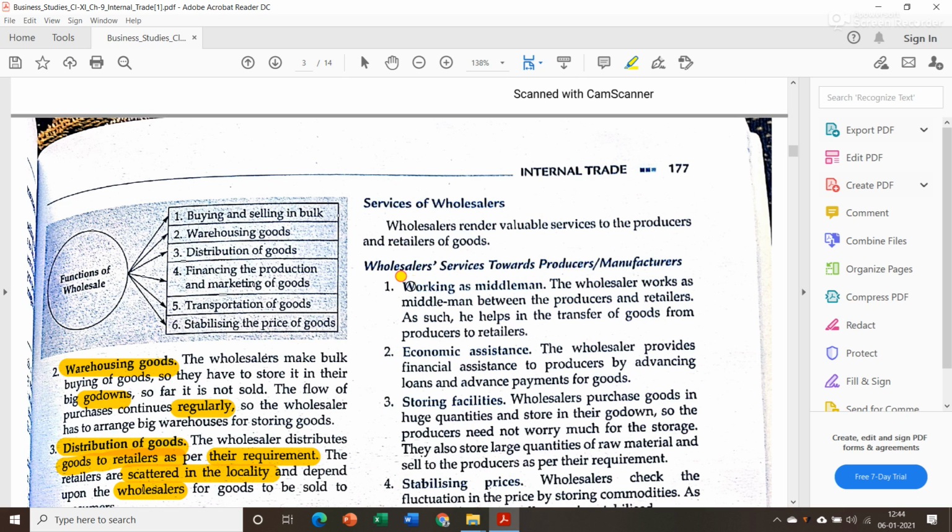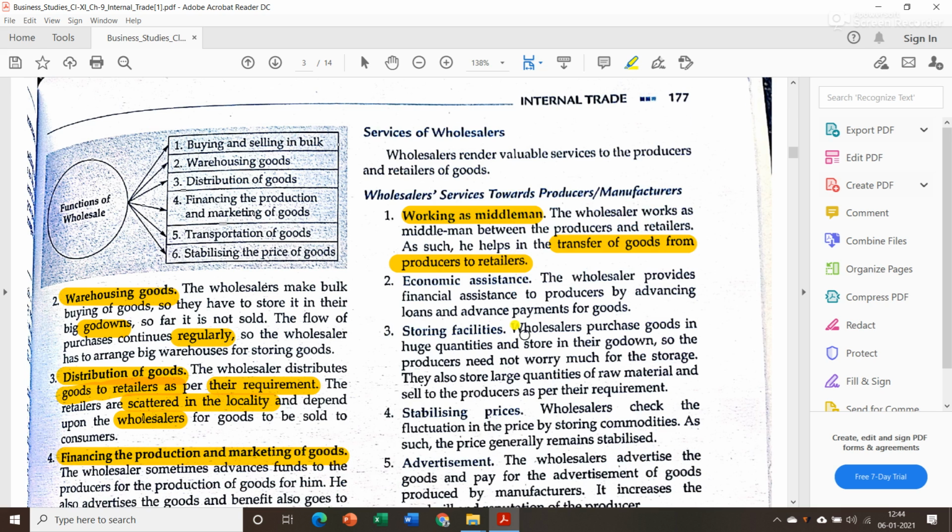Now first one is working as middleman. As we all know, the wholesaler is a middleman between producer and the retailer. The wholesaler works as middleman between the producer and retailers. As such, he helps in the transfer of goods from producer to retailers. Now if there is a retailer, then there will obviously be one wholesaler, so he is the middleman between a producer and the retailer.